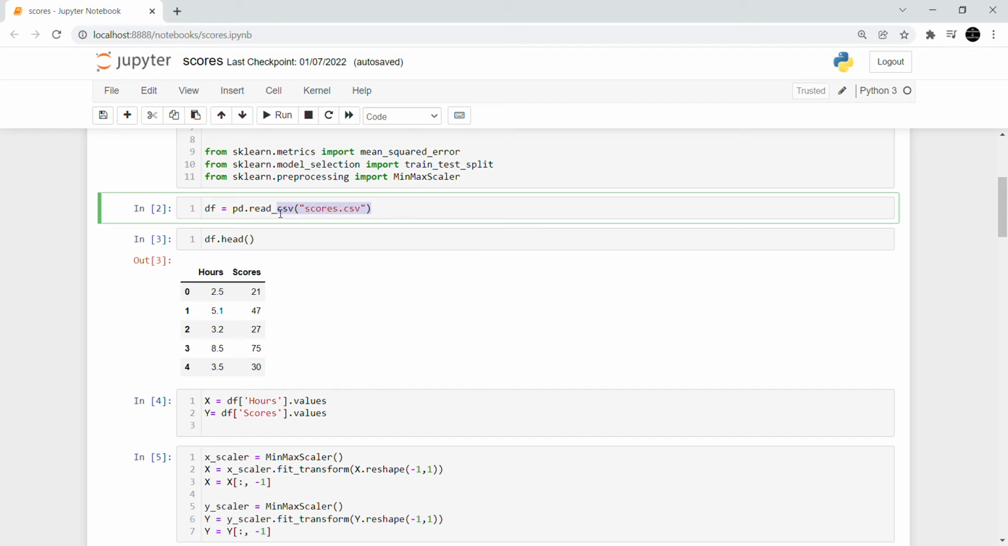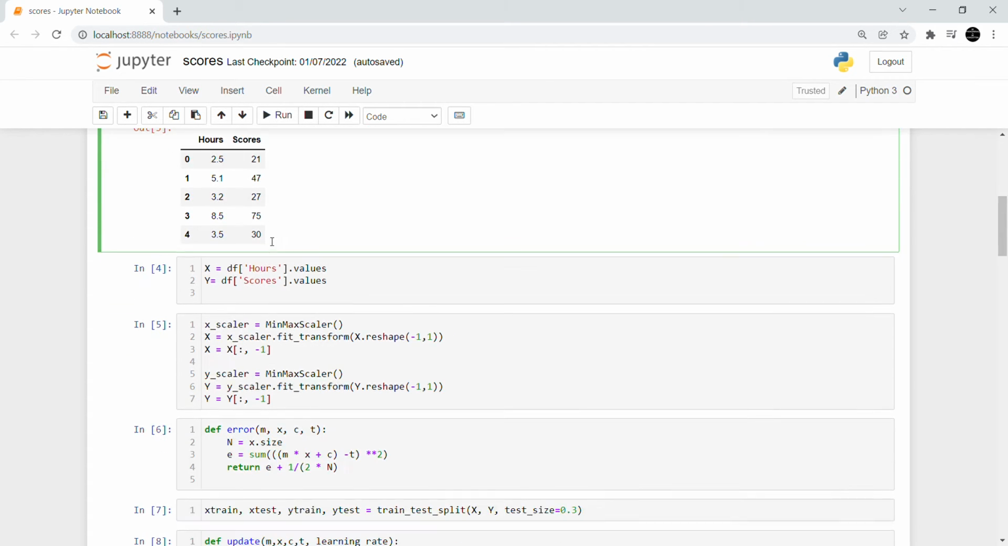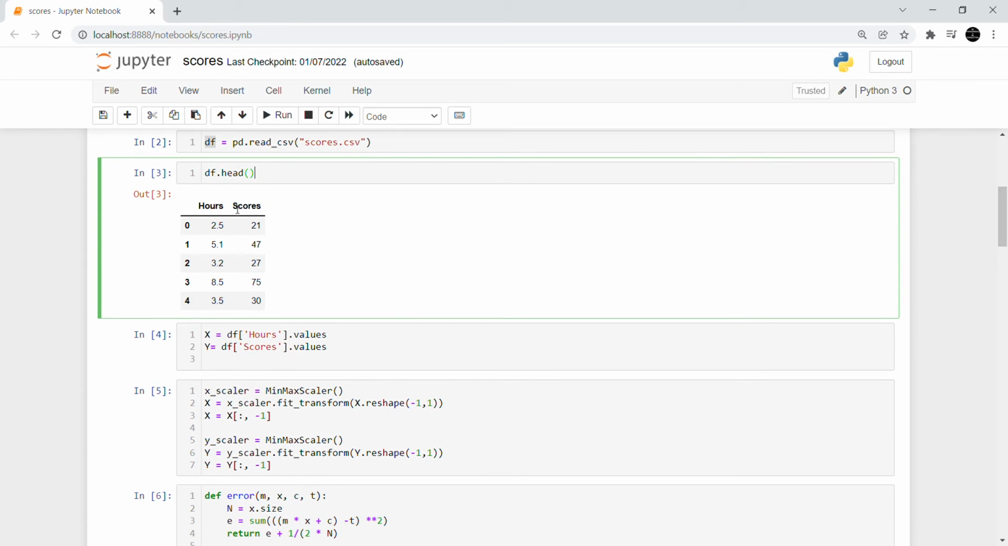We read the CSV file into a variable and we displayed it here. There are two columns in it, one is hours and one is scores. Hours is our feature column and scores is a target column. So it basically means that a person who studied 2.5 hours scored 21 in general. It can be a percentage as well, or in general just a score.